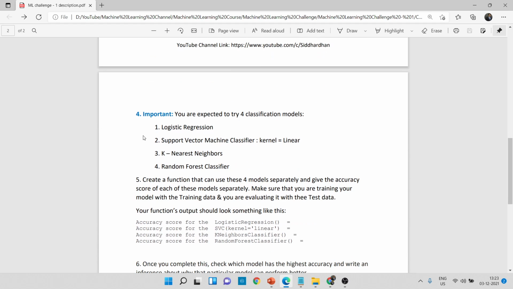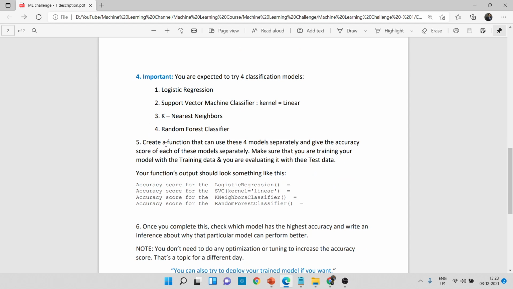This is the main part of the challenge, where you will be having four models. You need to train your data with four models, as I have explained before, and you will be creating a function, and the output of this particular function should look something like this. It will train the data set first with the logistic regression model, then with the support vector machine classifier, k nearest neighbors, and finally the random forest classifier. You should train your data set with all these models and tell what is the accuracy for each model.